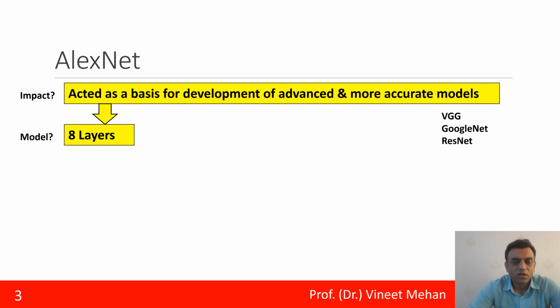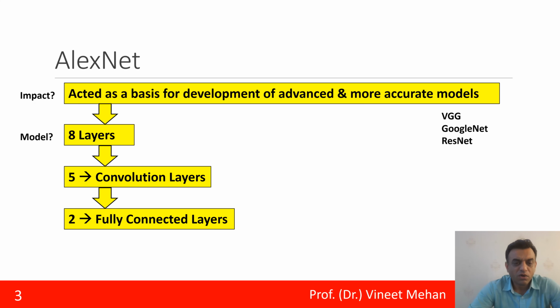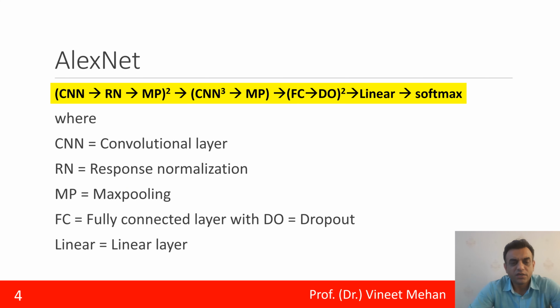Now in this model there are 8 layers. Out of these 8 layers, 5 are convolution layers, 2 are fully connected layers, and 1 is a linear layer. So 5 convolution, 2 fully connected, and 1 linear layer. The same is represented in this form of representation, where CNN stands for a convolution layer, followed by RN.